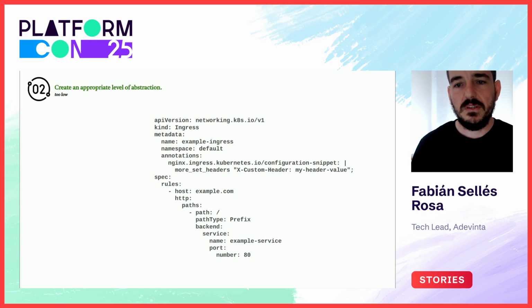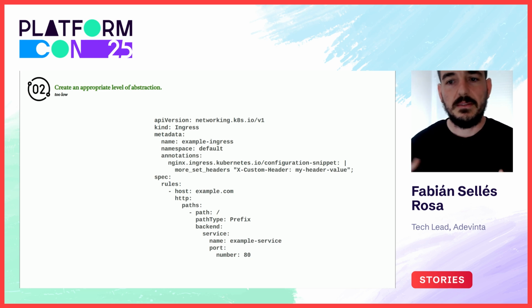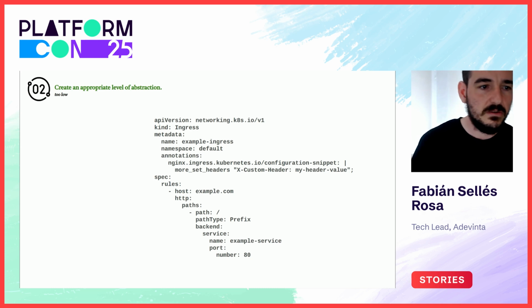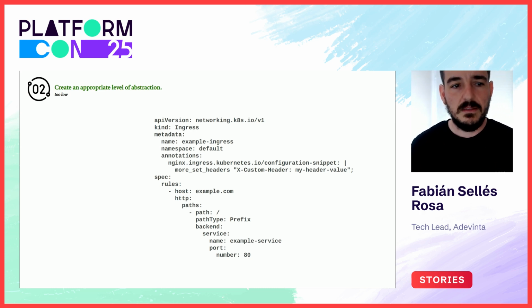However, some applications want to change or add something that is not present in that API. For instance, a user wants to add a new header at ingress level, not at the application level, modifying the ingress object. The nginx ingress controller provides a special annotation that allows users to put extra configuration that will be passed to nginx. In 2016, we decided to allow the user to use this annotation because we thought we could always replace the ingress controller later, and it's not a big issue.